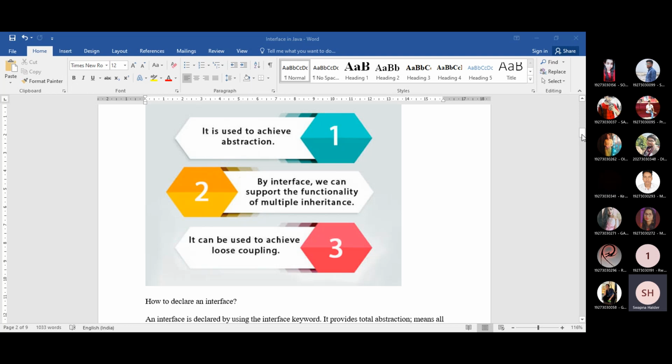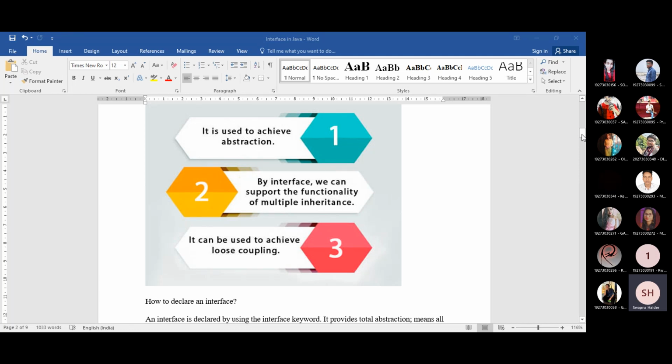Now, the next point is that before moving on to the using of the interface or implementation of the interface, you first need to know why we will use the interface. Okay, we now have the knowledge of why we are using classes and why we are using the abstract class. This is a special type of class, and now you need to know why we'll use one special type of class that is known as the interface, or you can say the fully abstract class. The first point you need to know is that interface will be used to achieve the abstraction.